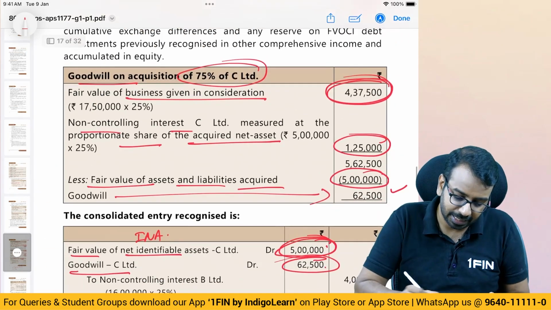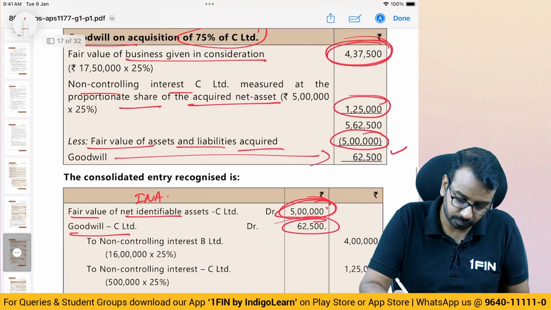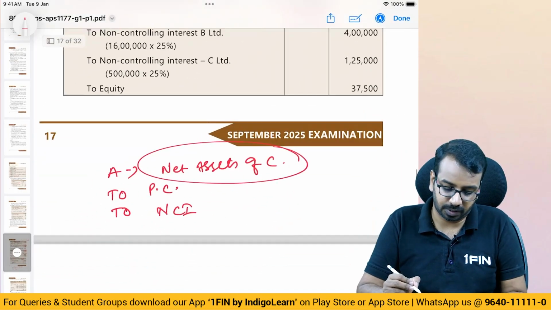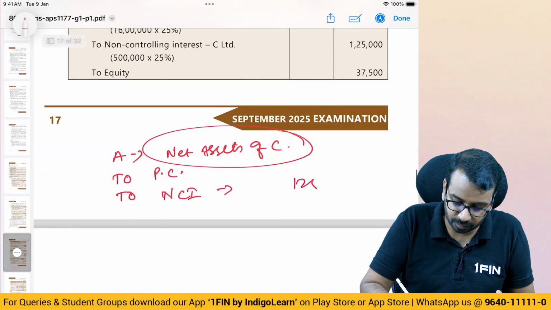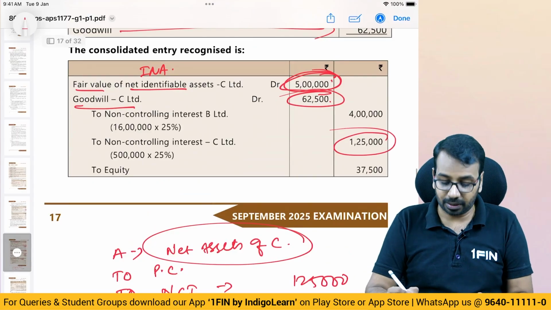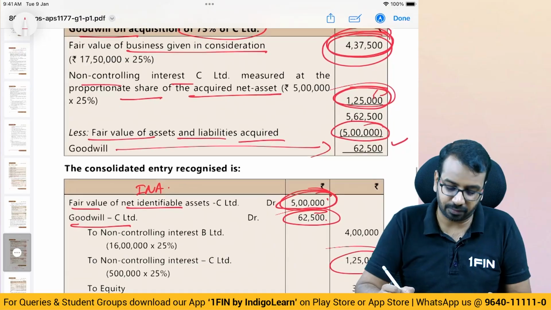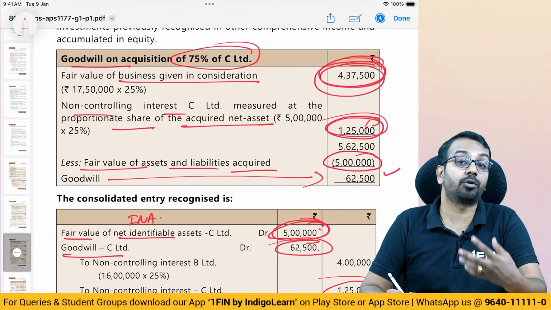Now, what is the NCI? NCI is 1,25,000. So, to NCI we will credit 1,25,000, which you can see has been credited here. Okay. Now, what are we left with? Purchase consideration. The purchase consideration that we have given is 437,500.